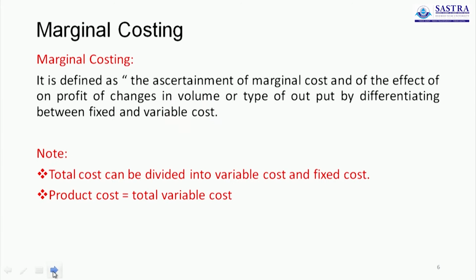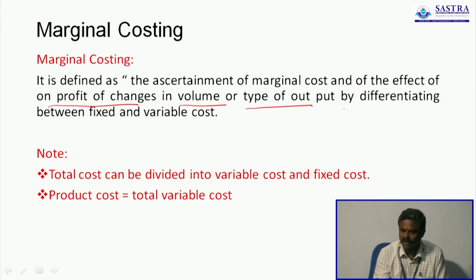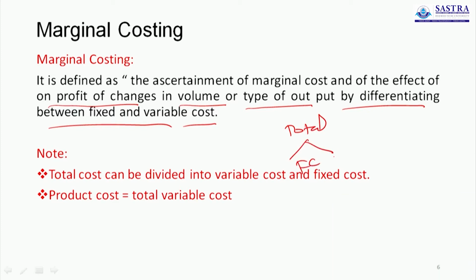Definition of marginal costing. It is defined as the ascertainment of marginal cost and of the effect on profit of changes in volume or type of output by differentiating between fixed and variable cost. The main process of marginal costing is that we have to classify the total cost into two types, one is fixed cost and the other is variable cost.